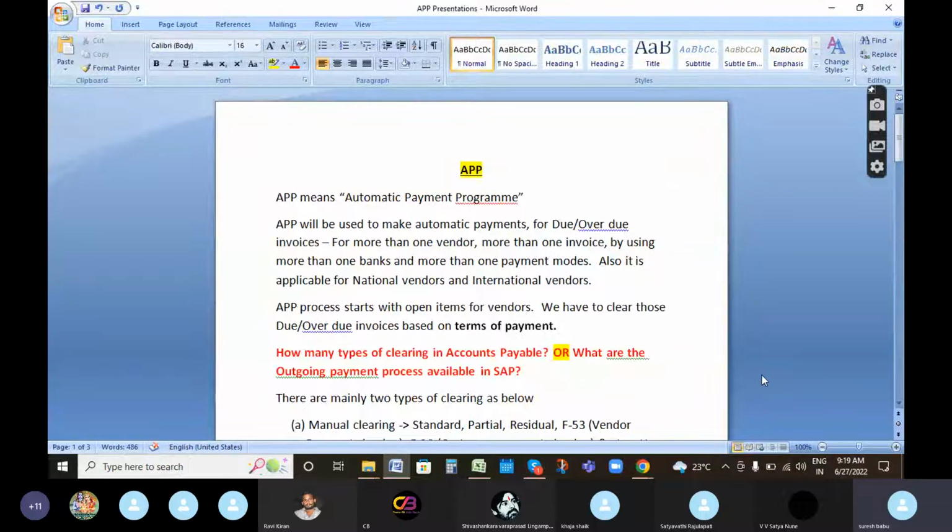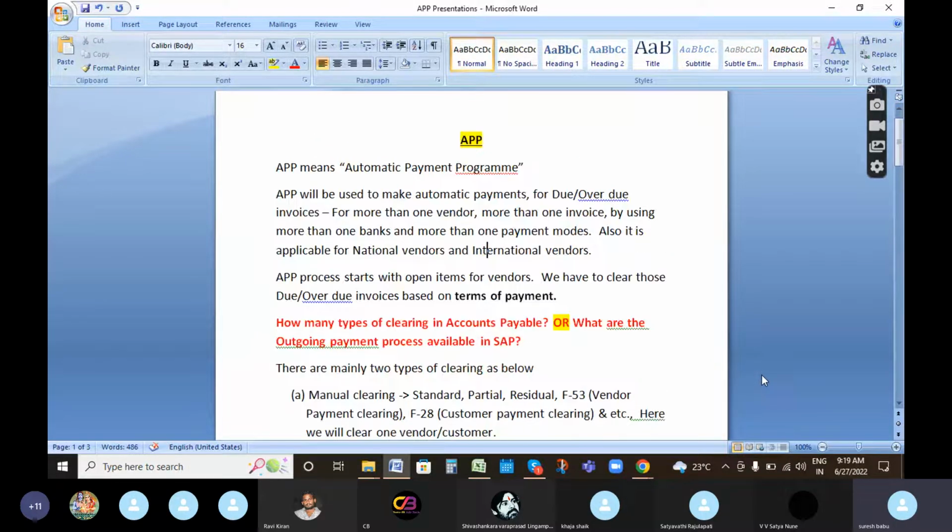So, hi team, good morning. APP means Automatic Payment Program. APP will be used for automatic payments for due and overdue invoices for more than one vendor, more than one invoice, more than one bank, and more than one payment mode. Also, it is applicable for national and international vendors. The APP process starts with the open items for vendors. We have to clear those due and overdue invoices based on terms of payment.